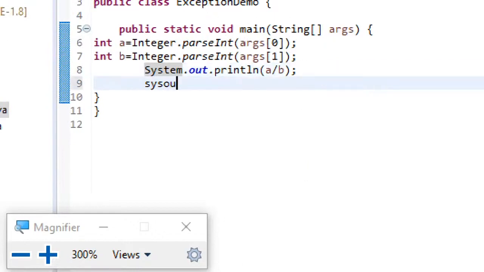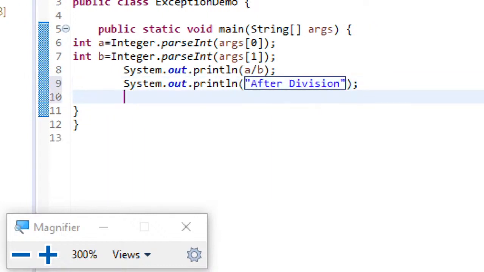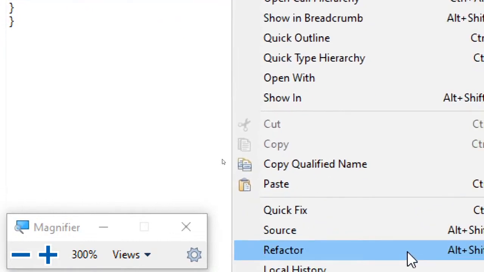Sysout, Ctrl+Space, and after division. Just assume that after this division operation you have a few more statements like that. So your code is still long enough, but here when I write some piece of code like this, and when I just run this